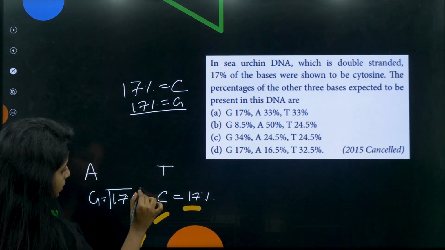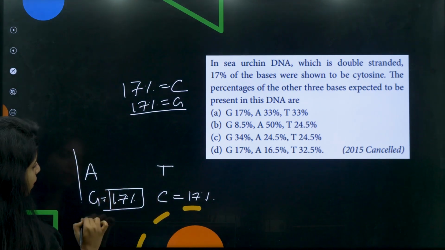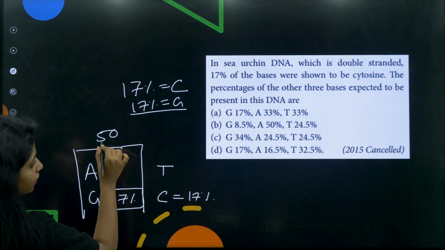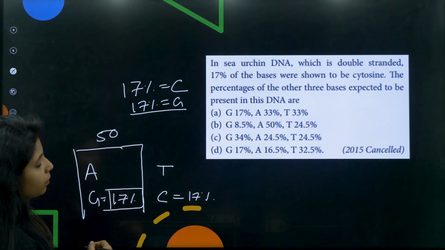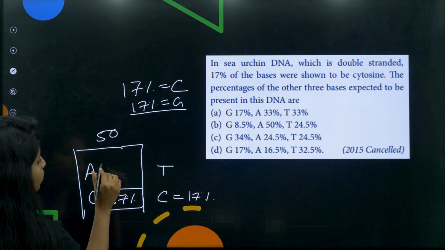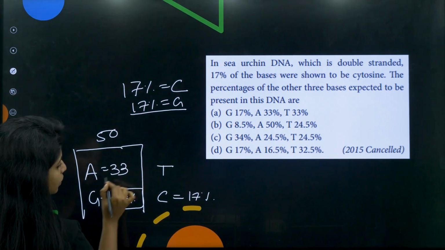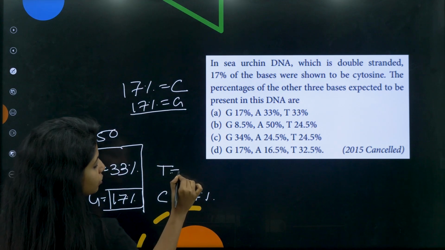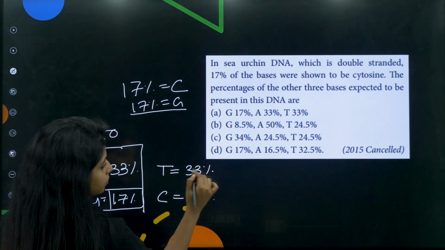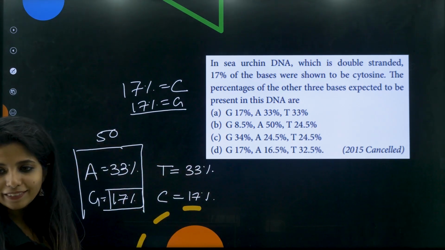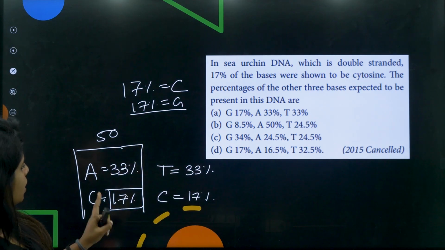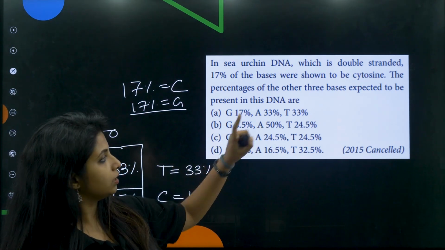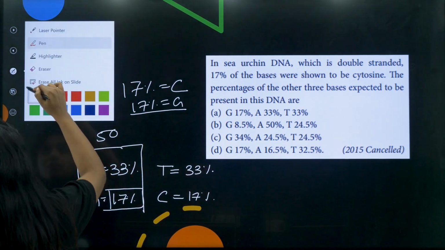But if this is 17 and the whole thing has to be 50, then 50 minus 17, whatever you do, you get what, children? 33. So 33% will be adenine. Now if A is 33, then T should also be 33, because all the A will be pairing with T, right? So G is 17, A is 33 and T is 33. This is how questions come.